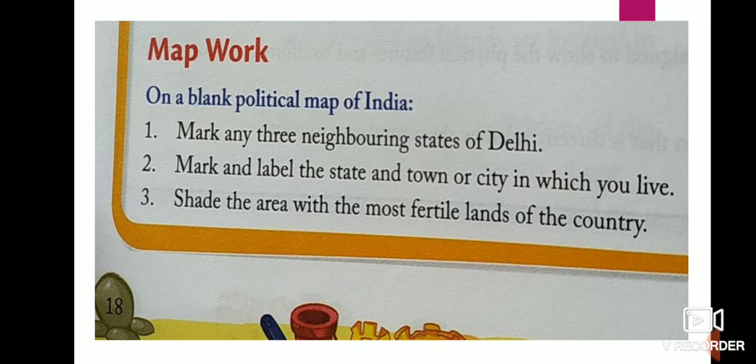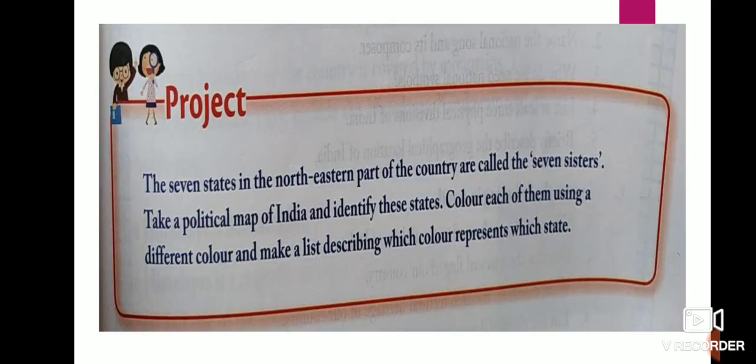And then number 3, we have to shade the area with the most fertile lands of the country. Read the lesson carefully. There you will find out the most fertile lands of the country and shade that area with green color. Understood? So children, this map work is homework for you. And after that, another activity is there. See, on page number 19, project is given.